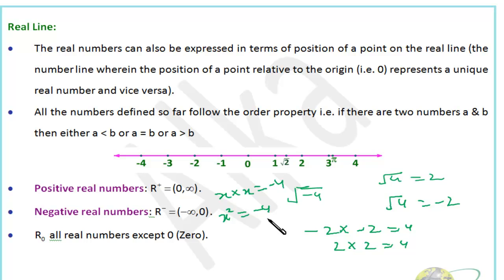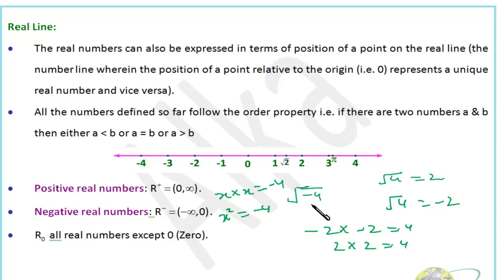By multiplying 2 and minus 2, but both are different numbers, different integers; one is positive and the other is negative. So x square is equal to minus 4 means we don't have any number which, multiplied by itself, will produce minus 4. That means the square root of minus 4 exists only in our imagination, so it's actually not a real number.